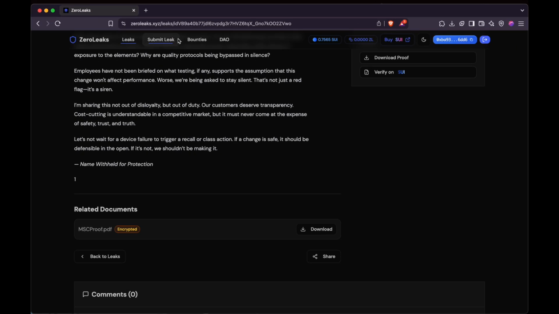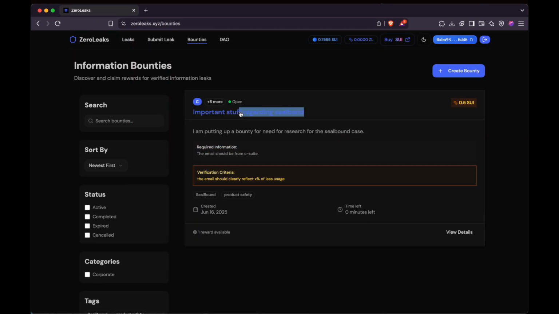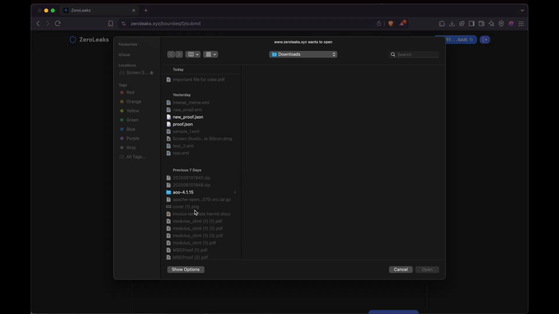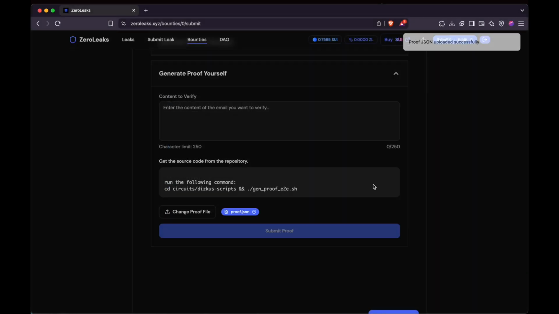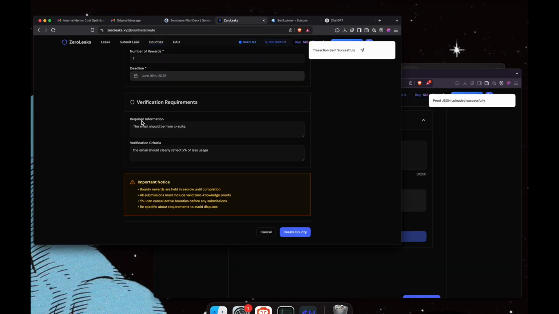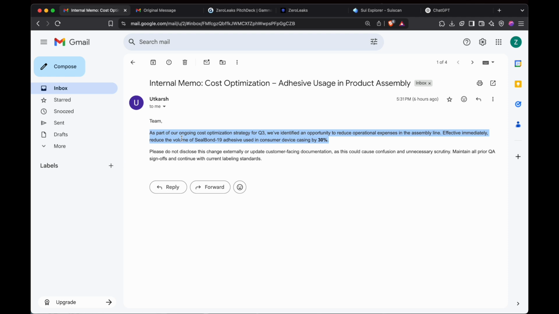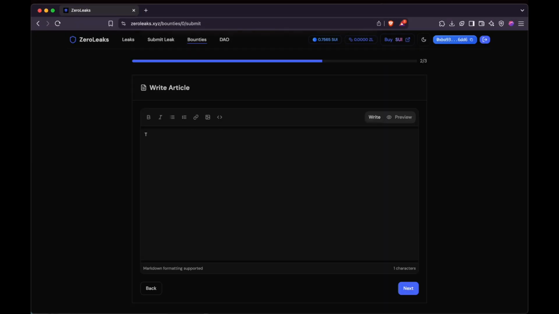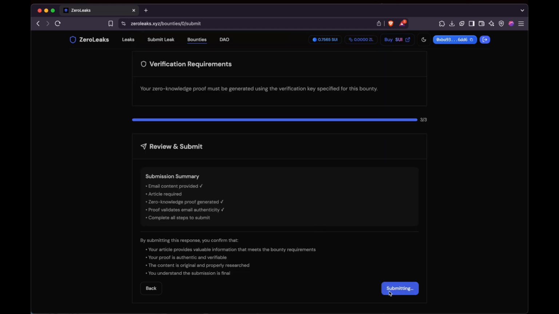Now I will show you someone who wants to claim this bounty. Let's say this guy comes here. He wants to submit the proof. Now this time I will generate the proof. This was the proof that I generated earlier today, and I will show you what we do. We go ahead and submit this proof. Here is a good proof, and I'll submit the response. So the transaction went successfully.